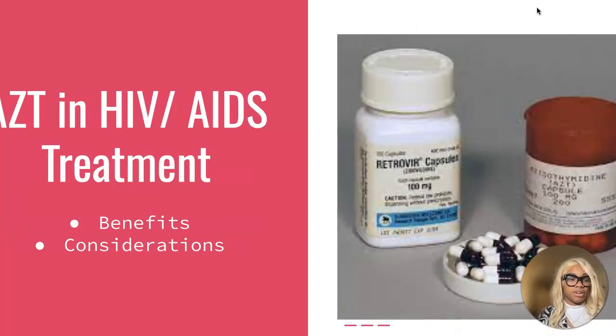Now, benefits and considerations. AZT, a cornerstone in HIV/AIDS treatment, delivers compelling benefits by effectively inhibiting the replication of the virus, thereby slowing down the progression of the disease. Its mechanism involves AZT triphosphate competitively inhibiting the incorporation of natural nucleotides into the viral DNA chain, followed by chain termination, disrupting the continuity of viral DNA synthesis.